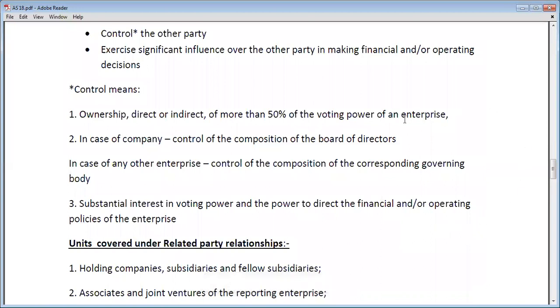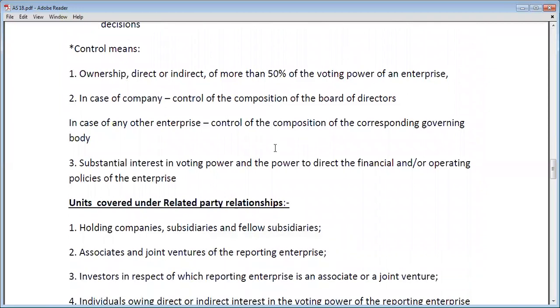That you should have 50% voting power in that enterprise. If there is a company, then you have the control of composition of the board of directors. If there is any other enterprise, then you have the control of composition of the corresponding governing body. And third condition, you must have substantial interest in voting power. Okay, so these are the three conditions of control. We will see what is the meaning of substantial interest later. So if you fulfill these three conditions, that means you have control on the other party.